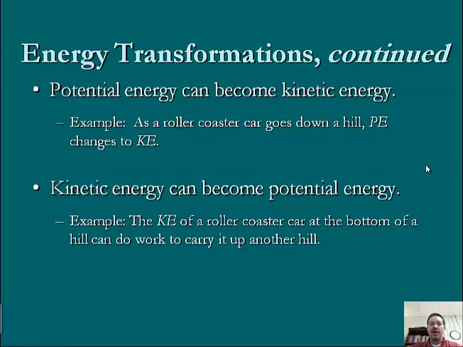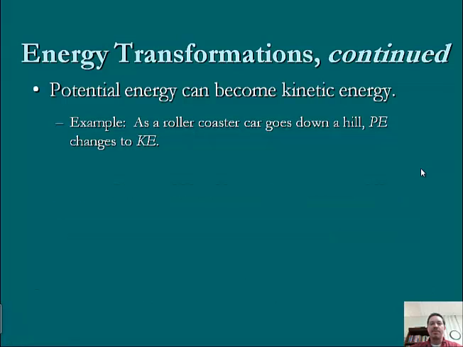Let me go back here for just a minute though. When we're talking about potential energy changing to kinetic energy, the roller coaster works as well. But if we were just to drop an object from the top of a building, or top of anything, so let's say we've got our building here. We've got our object that we're getting ready to drop. So here at the top, before we drop it, we've got this very large amount of potential energy.